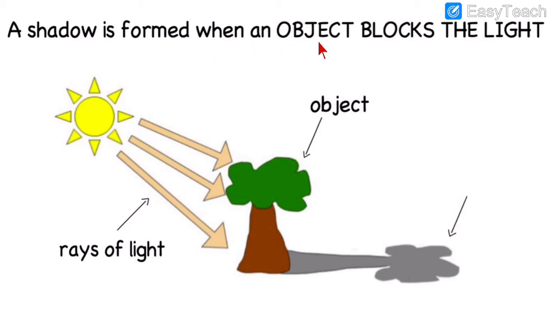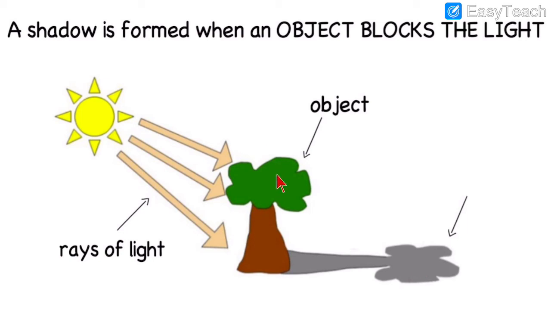A shadow is formed when an object blocks the light. See, this is how the shadow is formed. This is an object, this tree. Now, the tree is standing on the ground. The sunlight falls on the tree. These are the rays of light, the sun rays. They fall on the tree. And the shadow of the tree is formed here. See this arrow. This is the shadow of the tree. The shadow of the tree is formed on the ground. Because of the sunlight falling on the tree, the shadow of the tree falls on the ground.